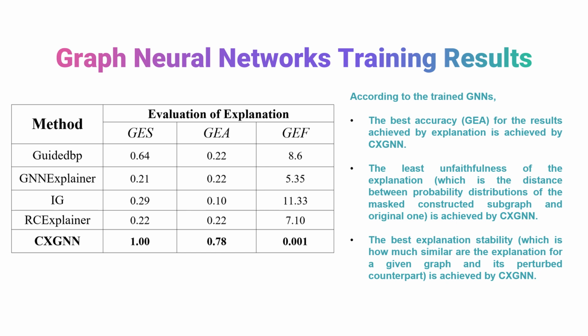The second column, GEA, shows the accuracy. Again, the best one is achieved by SEEX-GENER. And the third column, GEF, is the faithfulness, meaning the least unfaithfulness of the explanation, which is the distance between the probability distribution of the mask-constructed subgraph and the original one. This is also achieved by SEEX-GENER.